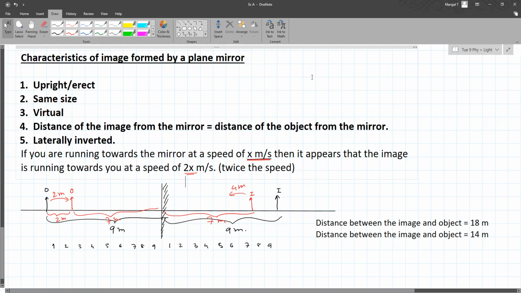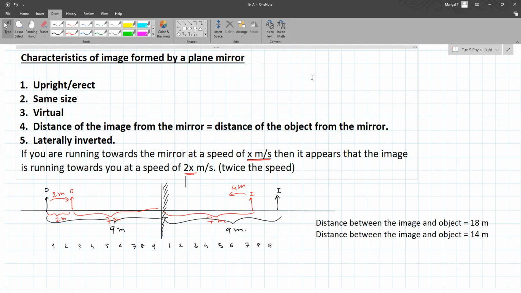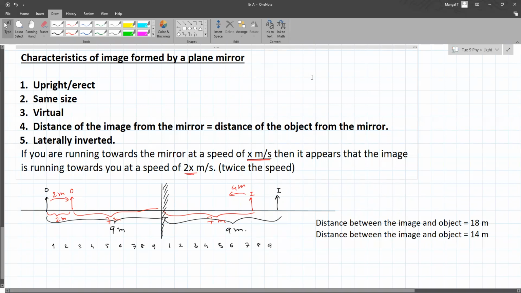You can try this and think about it. It's like a motion, and when there is a relative difference, then it is noticeable. You have to go very far away from the mirror and try. But don't run into the mirror.